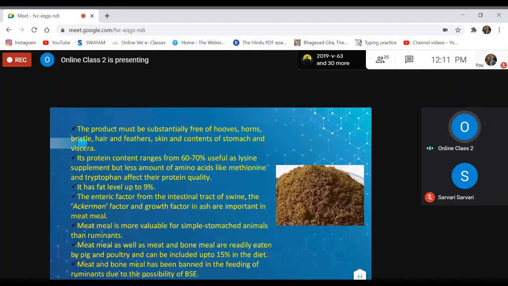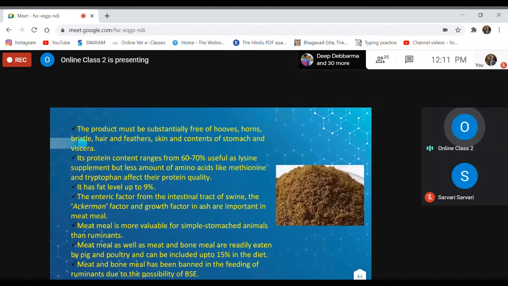However, like bone meal, it should be free from hooves, horns, bristle, hair, feathers, skin, and content of stomach and viscera. So this meat cum bone meal should be free from these. Meat meal is more valuable for simple stomach animals than ruminants, because it is a good source of essential amino acids, and therefore in non-ruminant animals it's a very good source of protein as well as minerals.